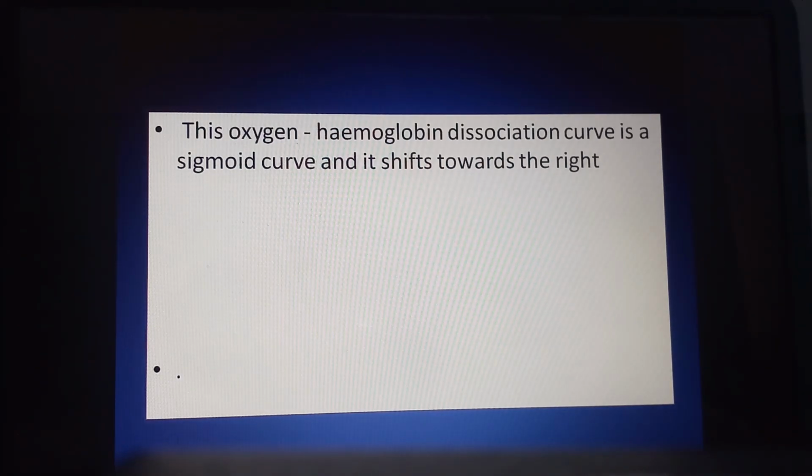The oxygen hemoglobin dissociation curve gives us an idea. The curve is of sigmoid type, so it is called a sigmoid curve, an S-shaped curve.